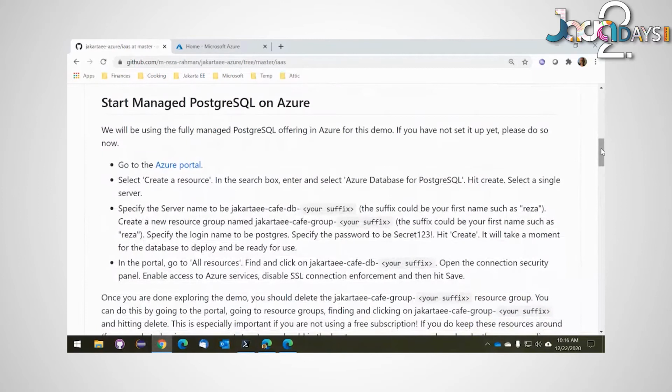moment. So just like we were running Docker locally, you will need a Docker instance over here. So rather, a Postgres instance locally. You will need a Postgres instance on the cloud as well. You need a database. There are many different ways that we could do this, but frankly, the easiest way to do it is just to use a managed PaaS on Postgres, which we do have a Postgres offering on Azure.